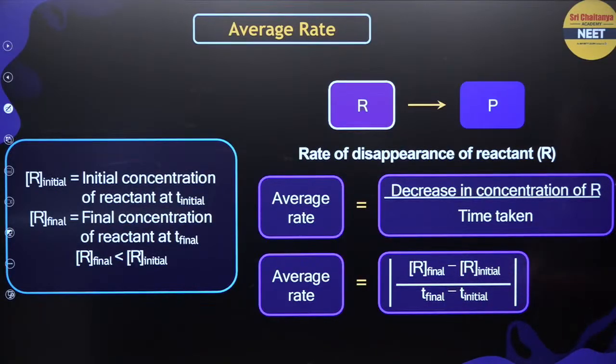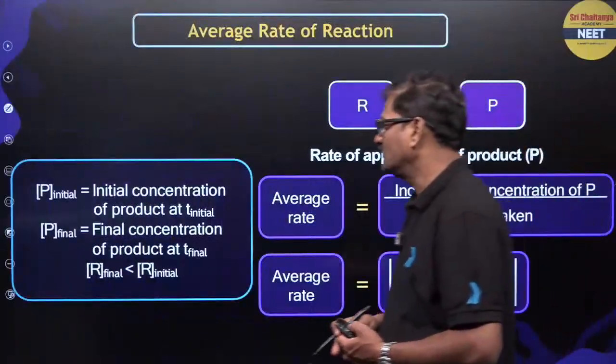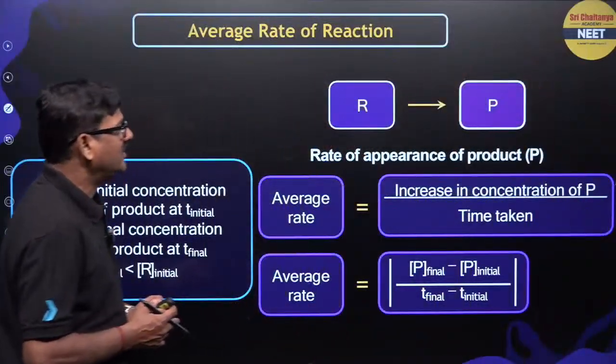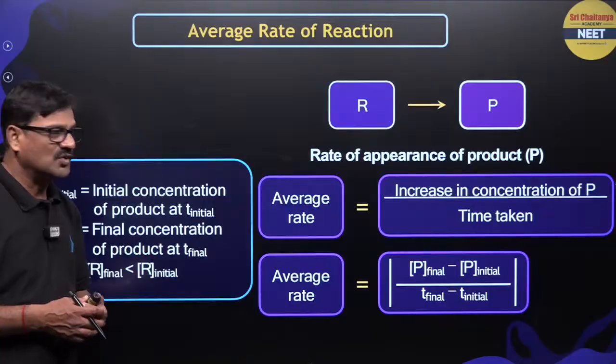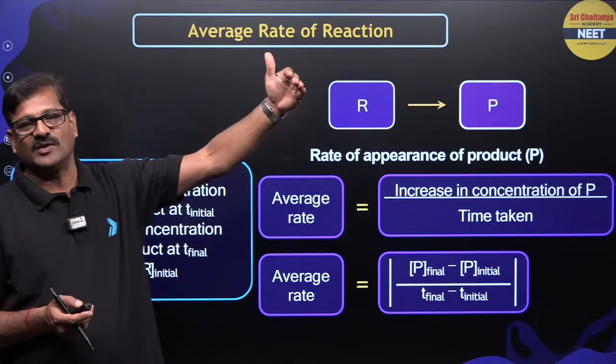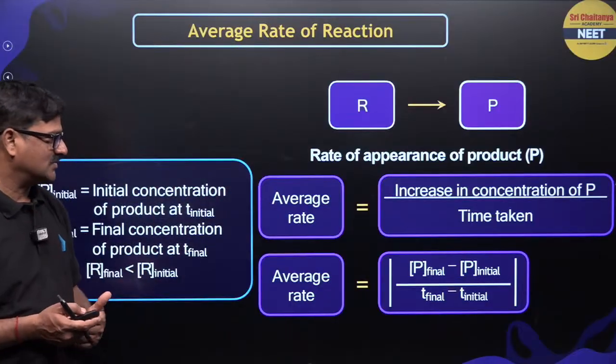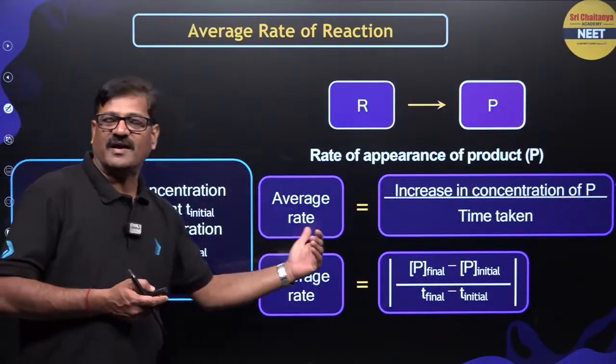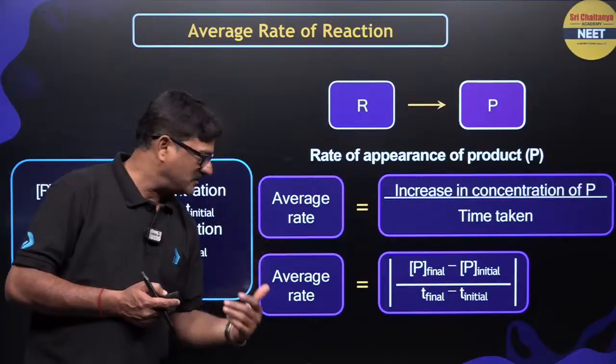Similarly, for the rate of appearance of the product, the product concentration increases as the reaction proceeds, so it is given as P final minus P initial upon the time taken.